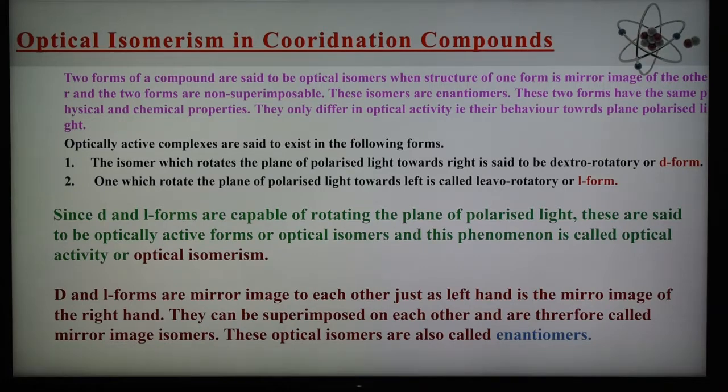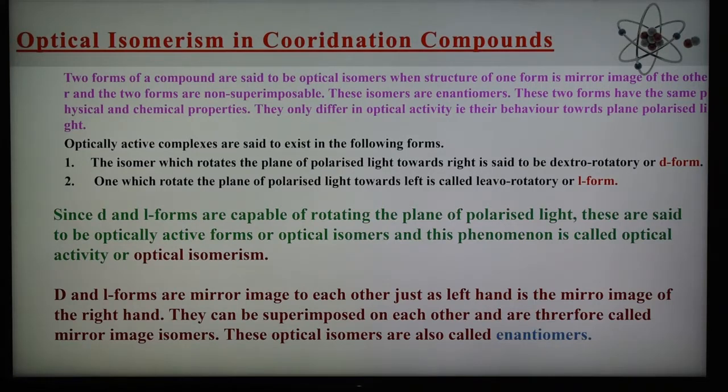This is important. When the solution of certain complex compounds is placed in the path of plane polarized light, they rotate the plane through a certain angle, which may be either towards left or towards right.